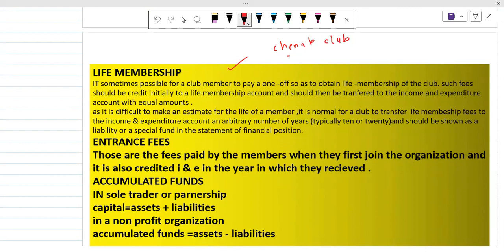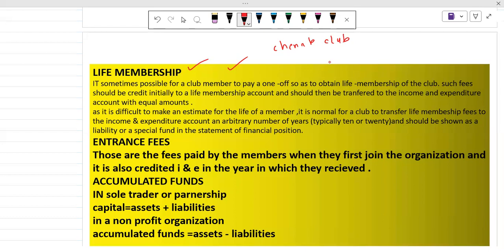Maybe they are offering a subscription for 1 year, 2 years, 3 years, and they also offer their membership for the lifetime. So sometimes it is possible for a club member to pay a one-off amount so as to obtain life membership of the club.